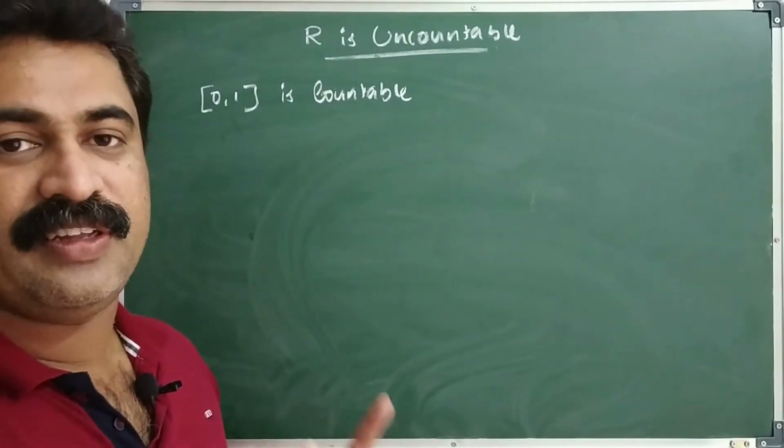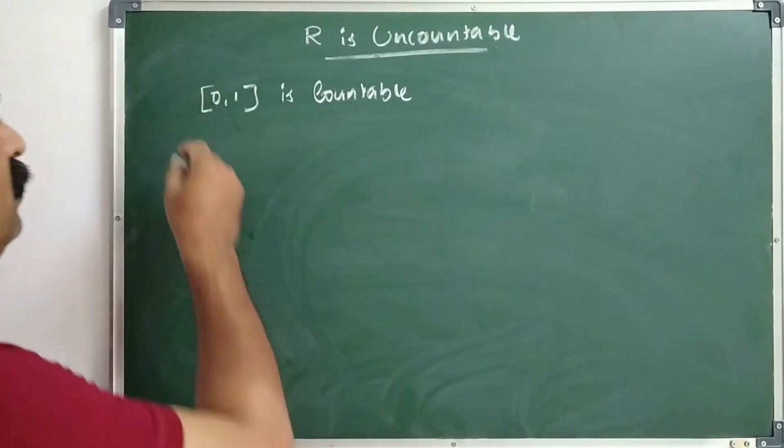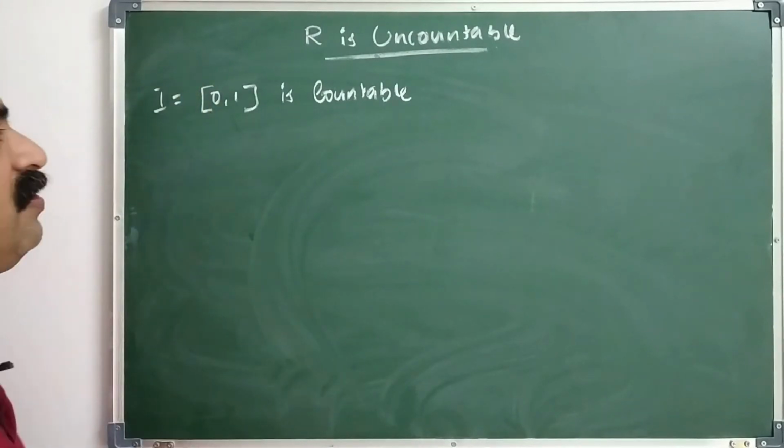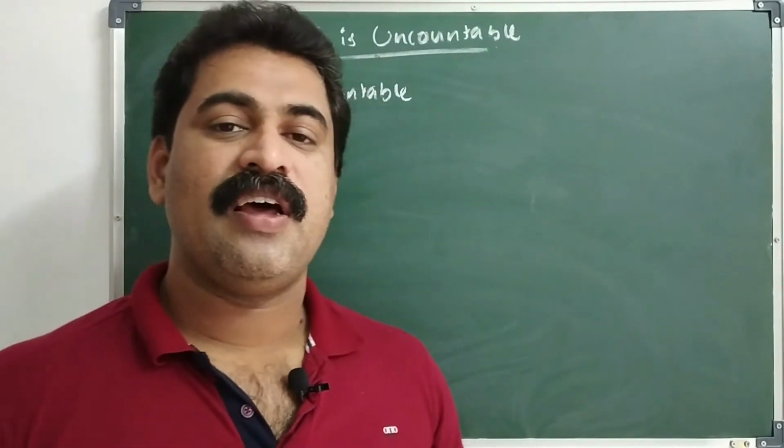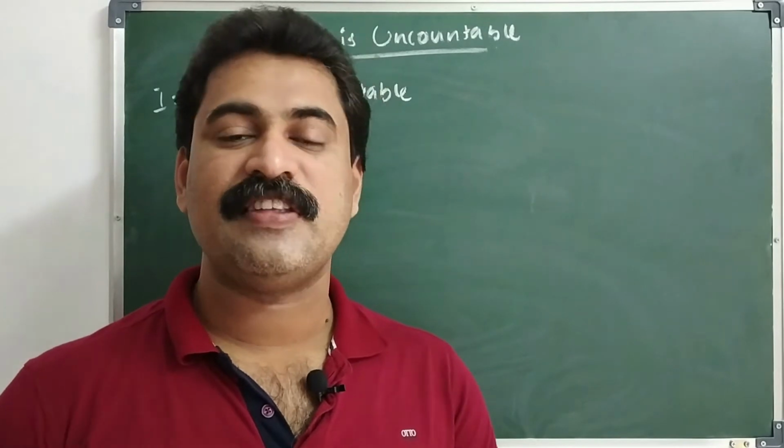First we denote this interval by capital I. So capital I equals closed interval 0, 1. That means I is countable. We assume I is countable.